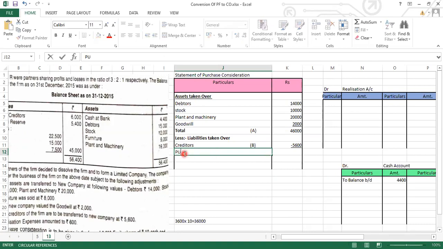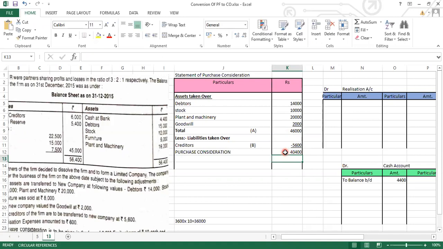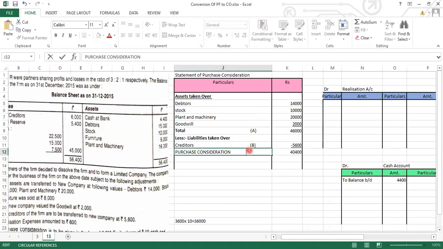So purchase consideration: 46,000 minus 5,600 will be 40,400. 40,400. Have you got this? Assets minus liabilities. This is your answer.